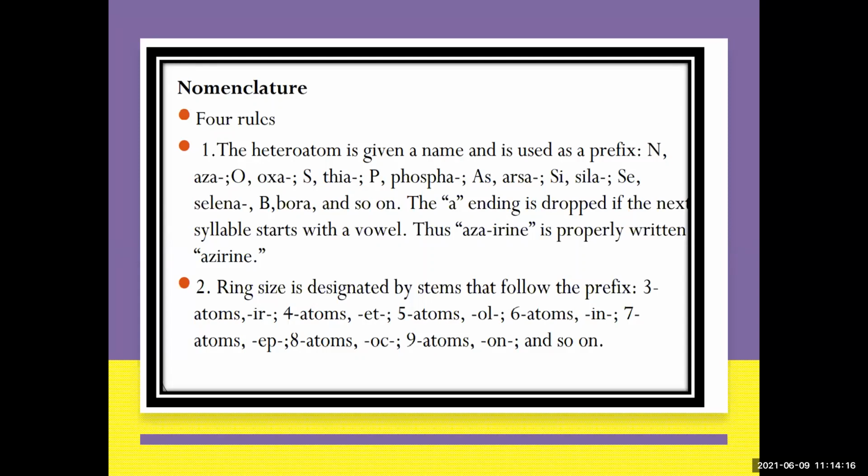The ring size is designated by stems that follow the prefix. For 3 atoms it is ir. For 4 atoms it is et, as in oxet. For 5 atoms it is ol. For 6 atoms it is in, 7 ep, 8 oc, 9 on, and so on. So these are the prefixes used for ring size. We'll see it in detail when we see the structures of the compounds. These are the rules you have to remember.